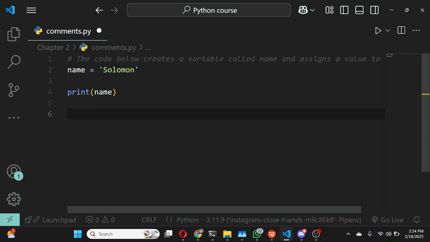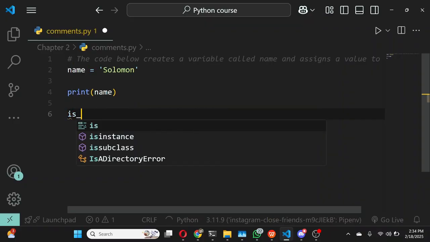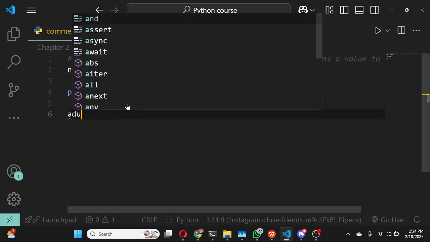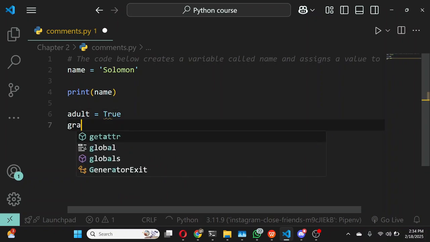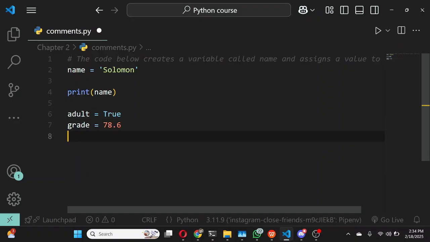So I'm just going to create a few variables here. I'll call this adult, which is going to be equal to true, and I'll say grade is equal to 78.6, and then I'm going to say balance is equal to, let's just say, 1,000 to represent like $1,000.